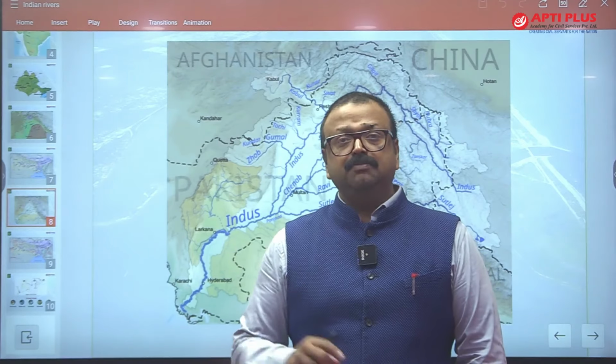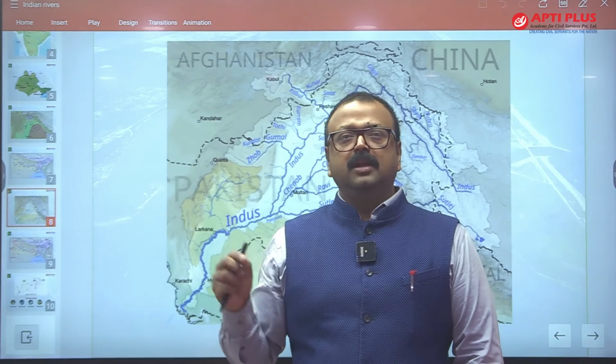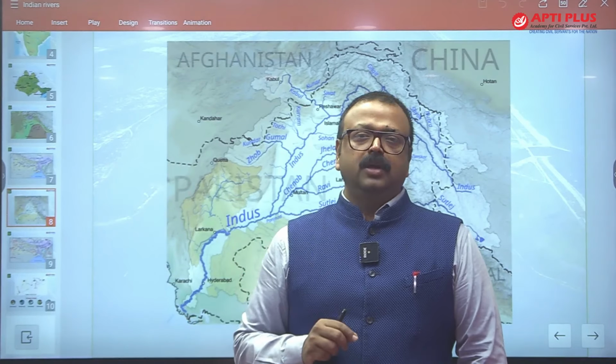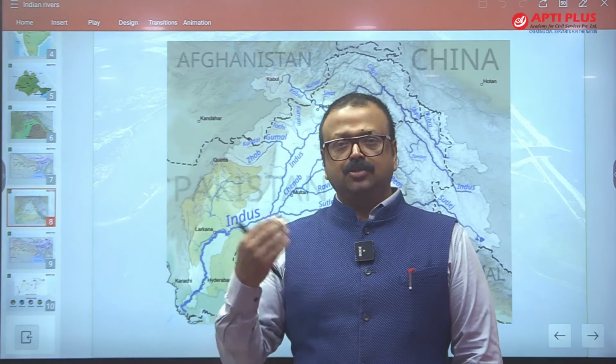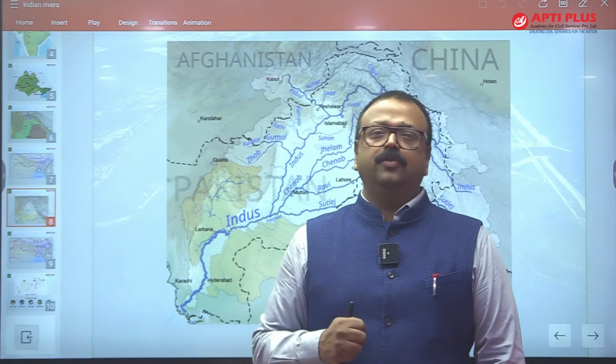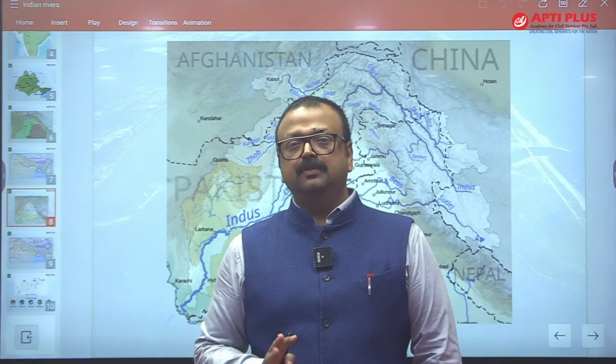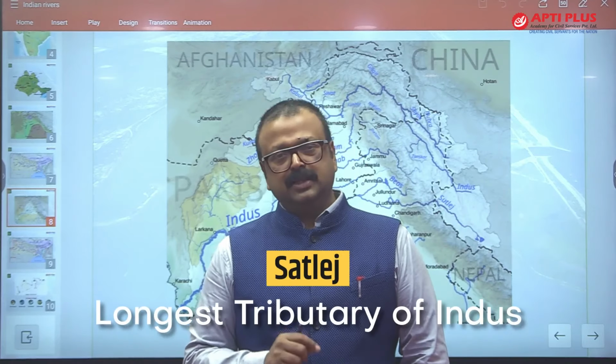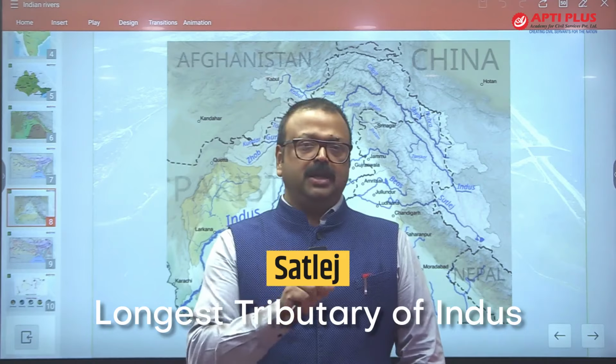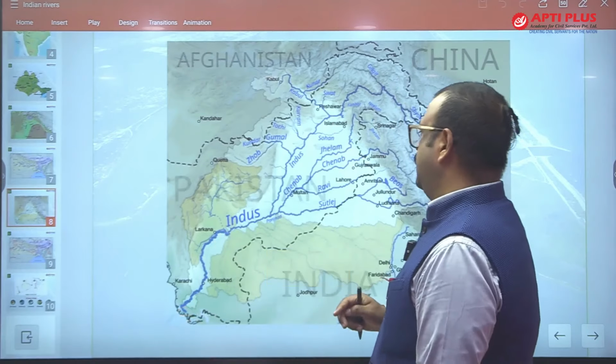While Satluj being the longest in length, it has lower volume. And lower volume because it has its own water as well as the water of Byas. That's why the largest tributary is Chenab, but the longest tributary is Satluj. So this should be clear in your mind, which one is the largest tributary.